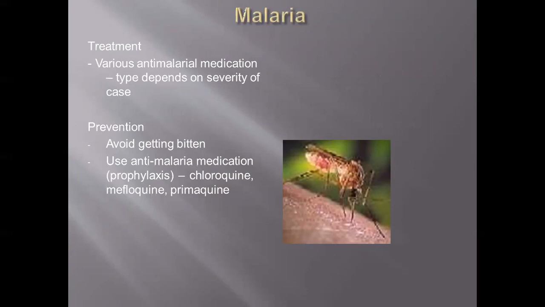Prevention: avoid getting bitten. Use anti-malarial medication, that is chloroquine, the more common prophylaxis treatment. The main prevention is that without the advice of a doctor, we should not take anti-malarial drugs. The main prevention is to avoid getting bitten by the mosquito. So use mosquito coils, mosquito repellents, and mosquito nets, by which you can easily prevent this.